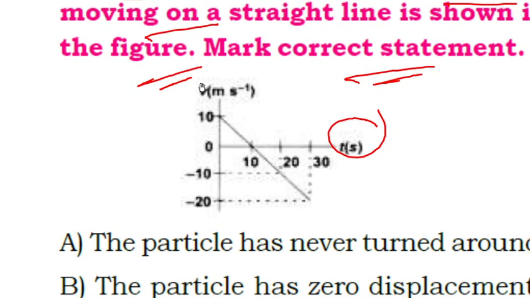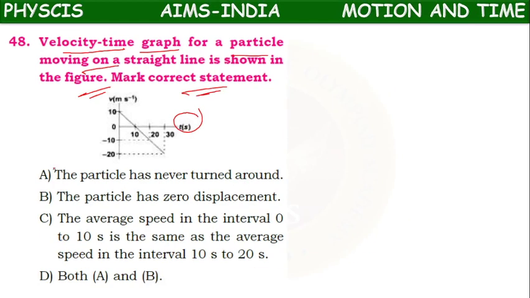On the y-axis velocity they have given upwards 10, downwards minus 10, minus 20. Means in the beginning the velocity was 10 meter per second. At 10 seconds it became 0. At 20 seconds it became minus 10. At 30 seconds it became minus 20 according to the graph.